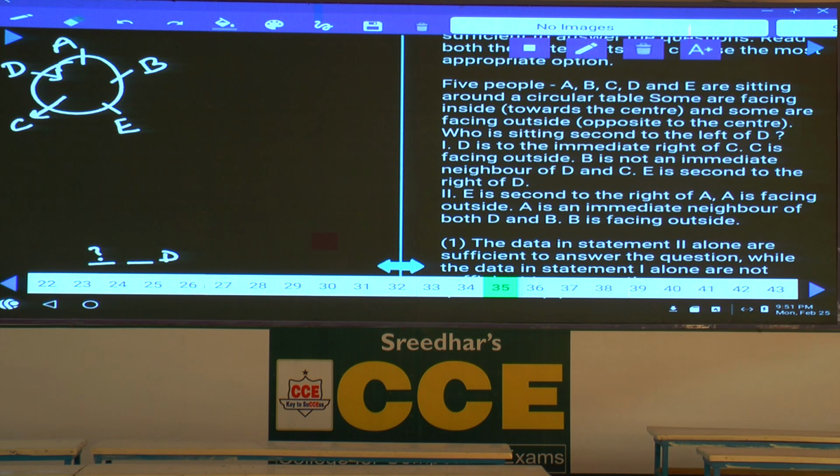Now the direction of this D is also clearly known, center. Hence, B is seated second to the left of D. Hence, 1 alone is sufficient. Clear now? 1 alone is sufficient.